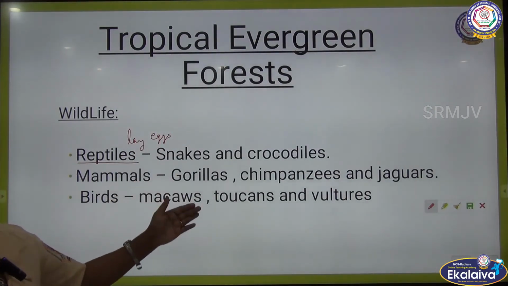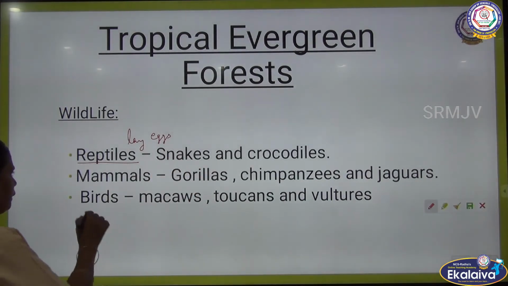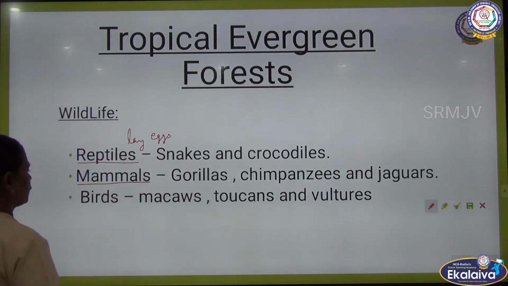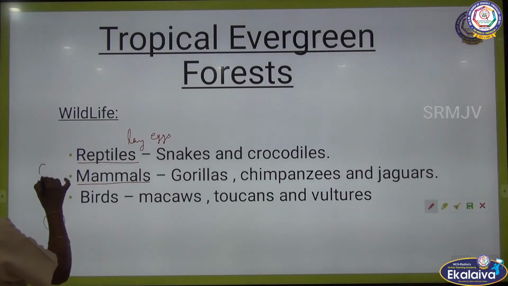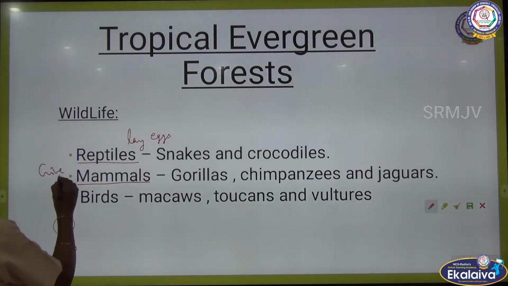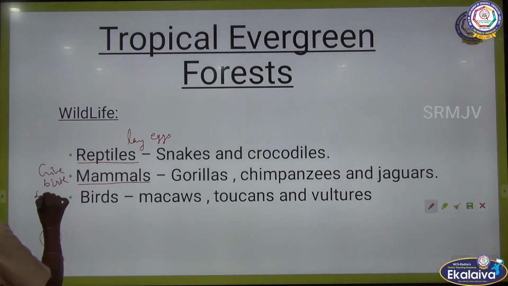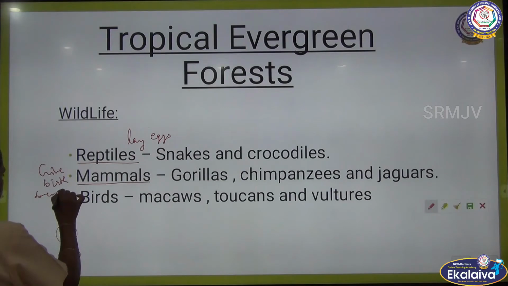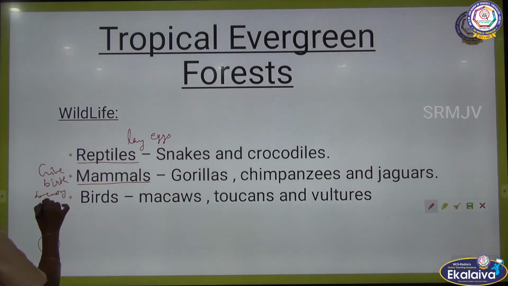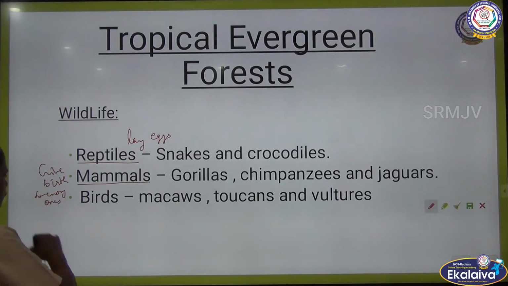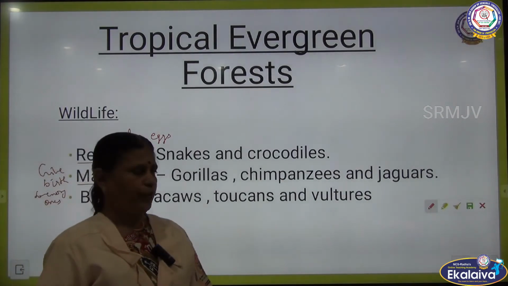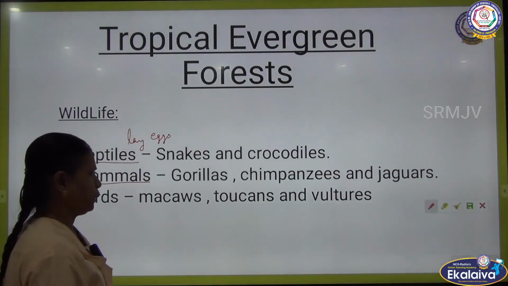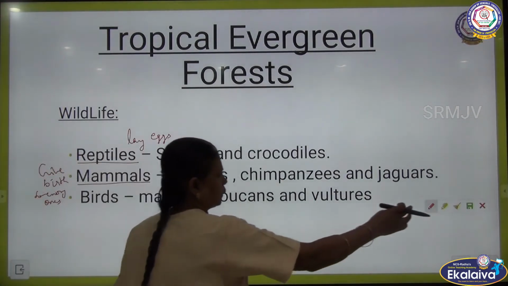So, snakes, crocodiles and many varieties of reptiles are there. Mammals give birth to young ones. And birds, you know.